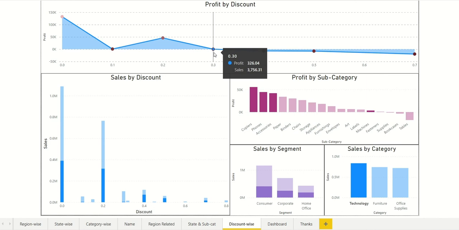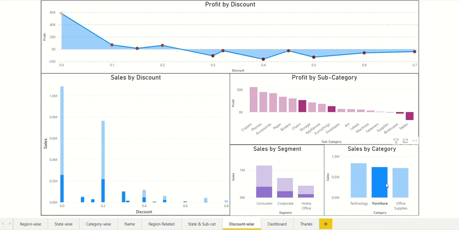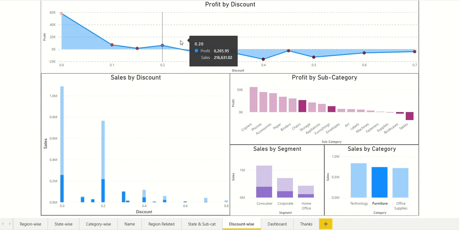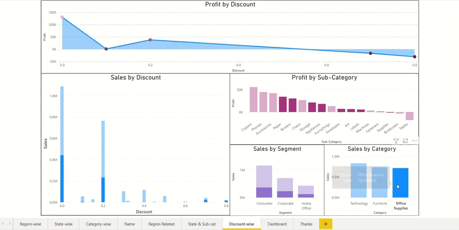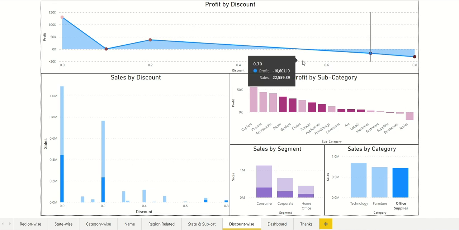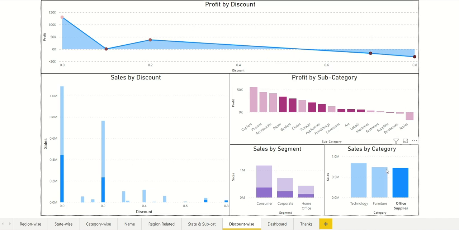For technology, at 0.3 it is making somewhat profit, but after that it is making loss. For the furniture category, after 0.25 discount it is making loss, and this is making loss after 0.5, 0.55, let's say.